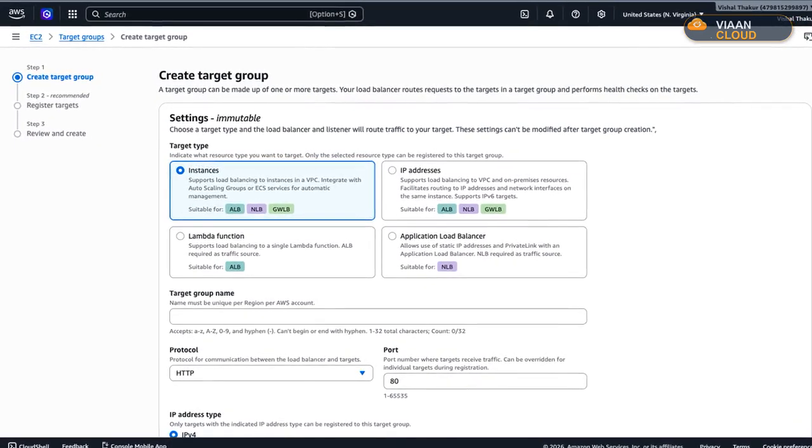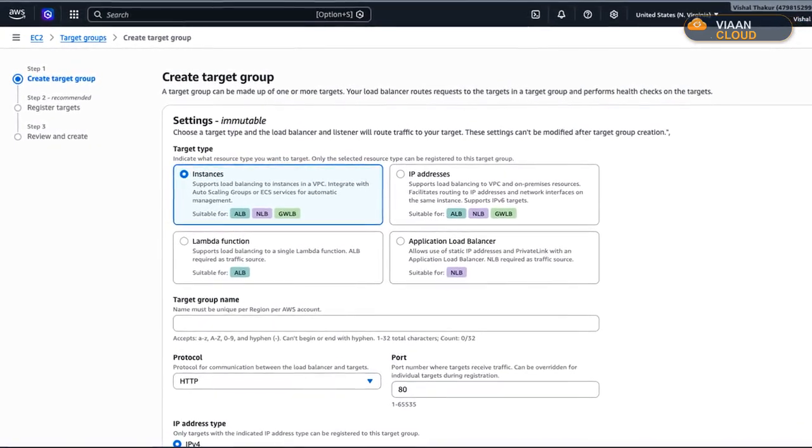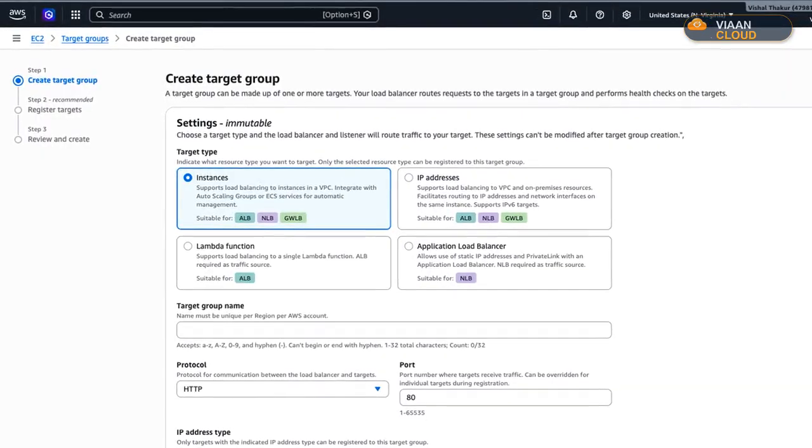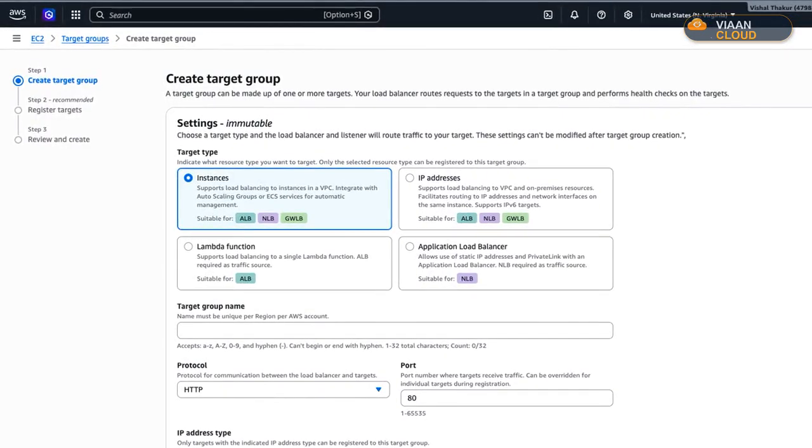Trap 1. I create the target group and leave it as instance type. Look, the tasks never go healthy, the load balancer refuses to route, and the logs tell me nothing. On Fargate, the target group must be IP type, not instance. People lose hours here. I fix it to IP, and the targets start passing.